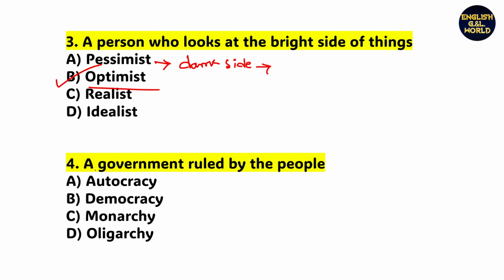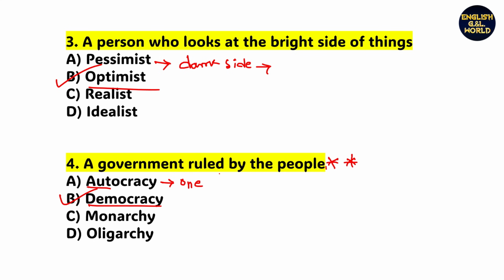Next, a government ruled by the people. What is the right one-word substitution? This one is very important, and I think you people know the answer. The answer is option B, that is democracy. For the people, by the people, democracy. Look at the other options. What is autocracy? Auto means one.